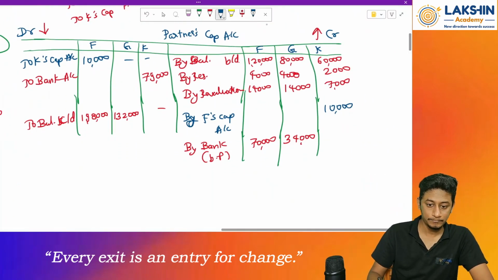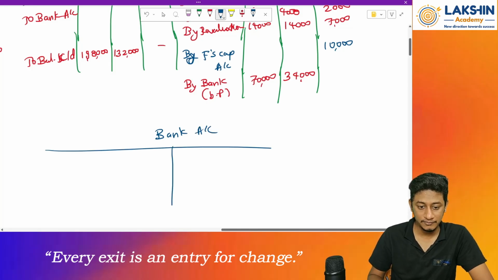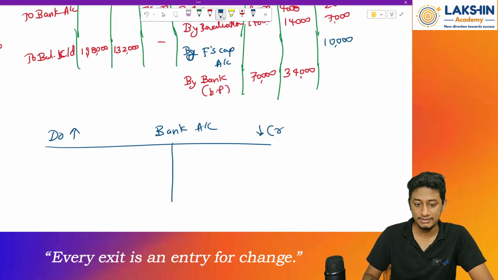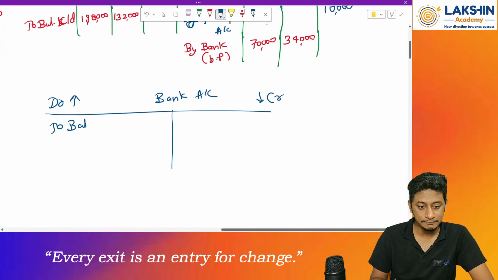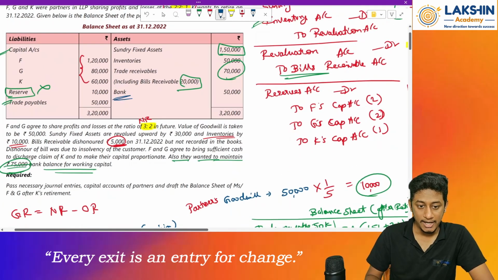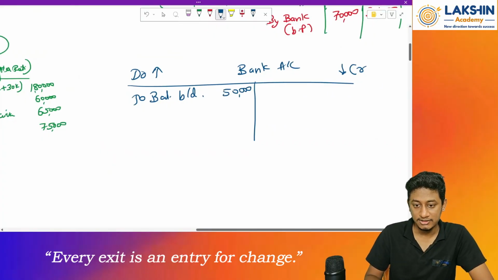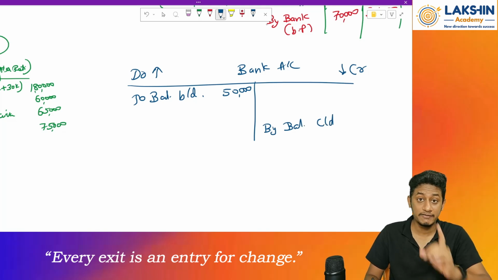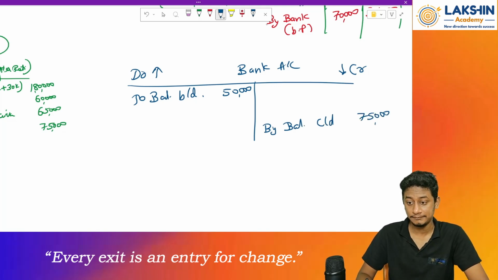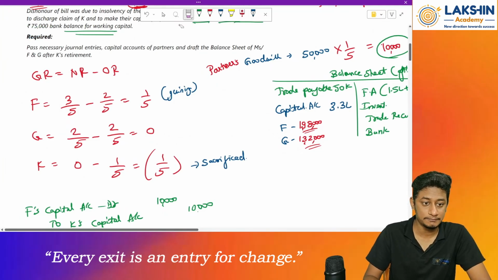Let's see. So, bank account. So what is the opening balance? Any entry on debit will increase the balance. Any entry on the credit side will decrease the balance. So first of all, to balance brought down. How much is the balance in the bank account? Bank account balance was rupees 50,000. So rupees 50,000 is the balance. Then again, the by balance is given to us already. Yes, the by balance is given as per the question, rupees 75,000. Remember in this part, see over here, the balance is already given to us.